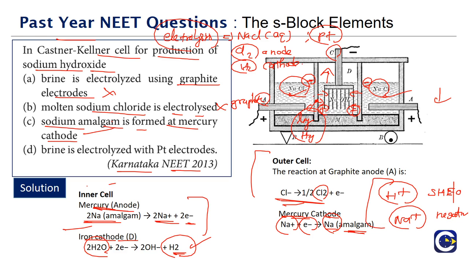We can look at option D also. What is option D telling us? Brine is electrolyzed with platinum electrodes. No, it is not about the platinum electrodes. So the correct answer is option C.